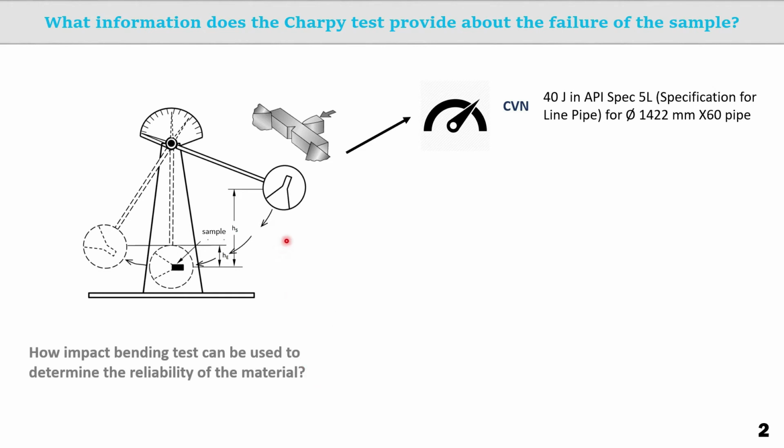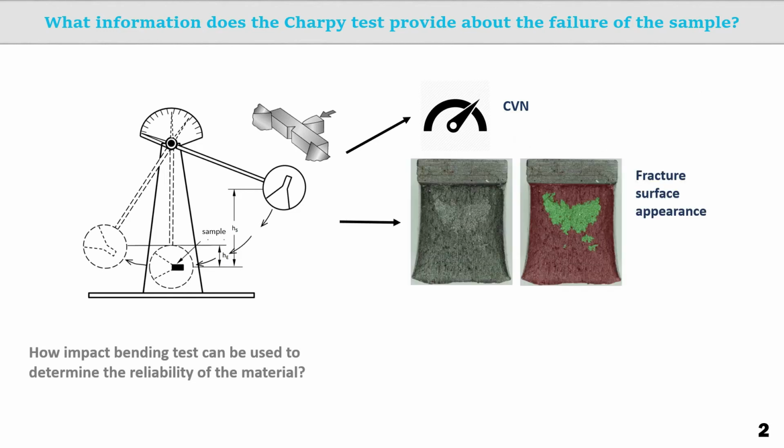Impact bending tests allow us to evaluate the reliability of metallic materials. The following criteria are used as reliability indicators. Impact toughness of a standard sample, for example, a value of 40 joules in some standards. The percentage of fiber surface, for example, more than 50%. Also, the use of load displacement curves provides additional information about fracture.